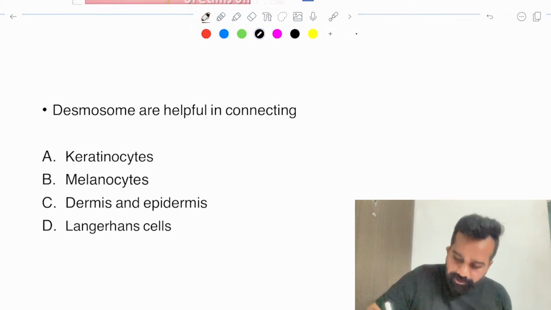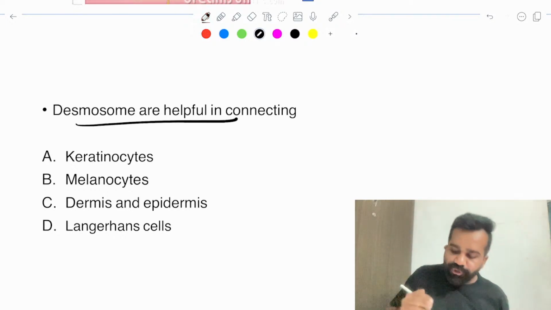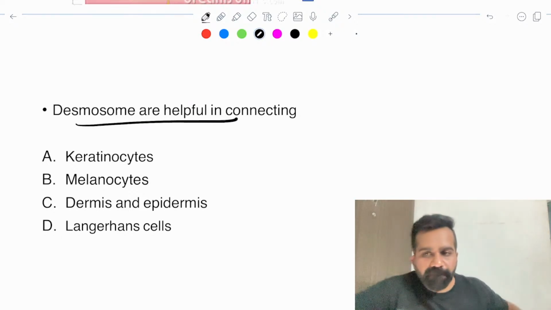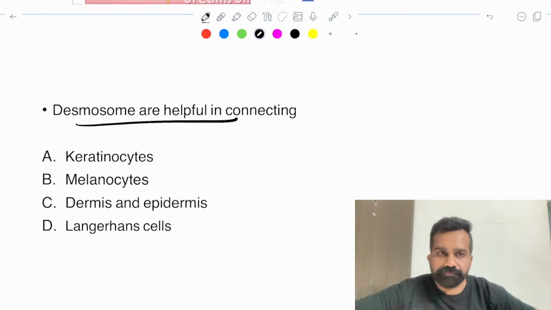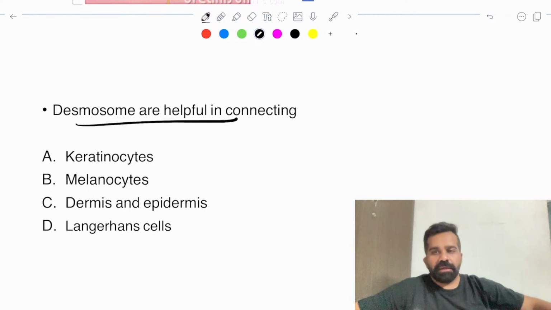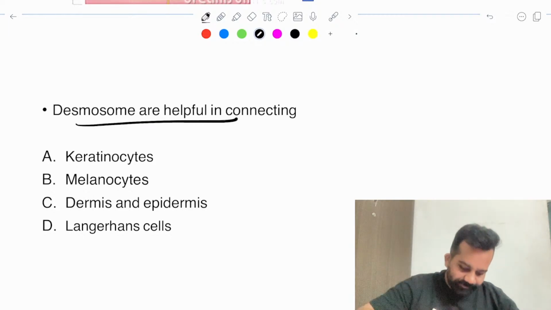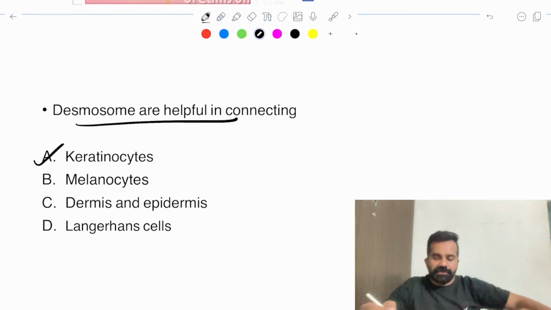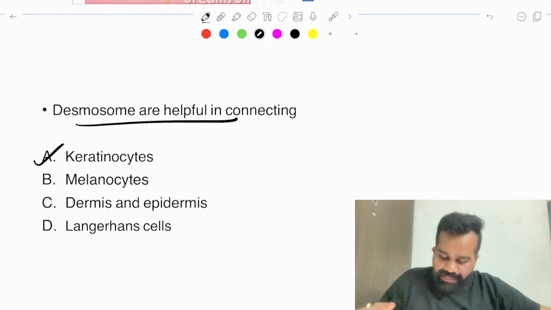Okay. Now, Abhishek, try to answer this question. Desmosomes are helpful in connecting... what will you answer? Easy question. Desmosomes are helpful in connecting. Yes, keratinocytes. Very easy question. Desmosomes are helpful in connecting keratinocytes.